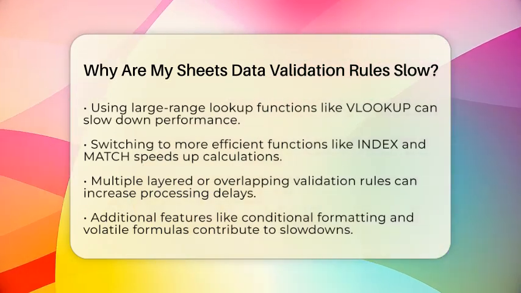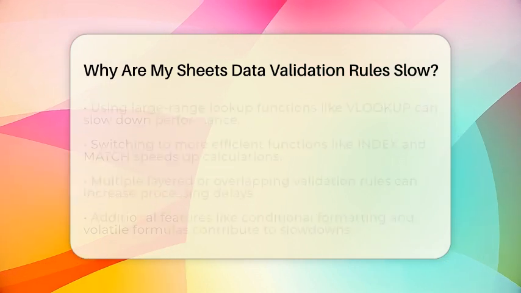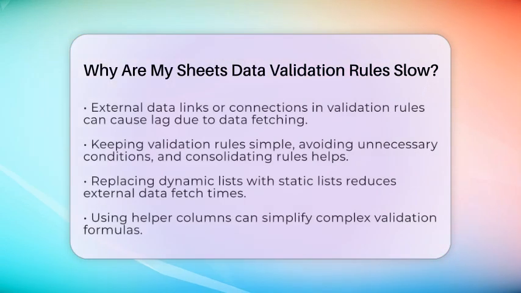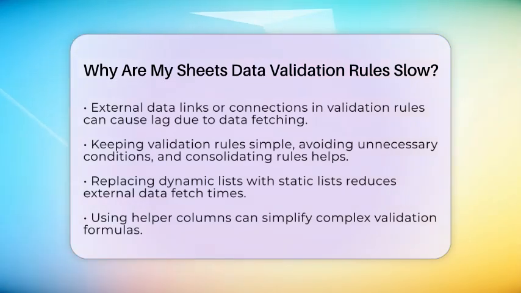When rules are nested or overlapping, Excel has to process each one, increasing calculation time. Simplify your rules by consolidating them or removing unnecessary conditions. Conditional formatting and other features like volatile formulas used elsewhere in your sheet can also add to the slowdown. When combined with validation rules, they create a heavier load on Excel's processing. Keep these features simple or limit their use to avoid conflicts.